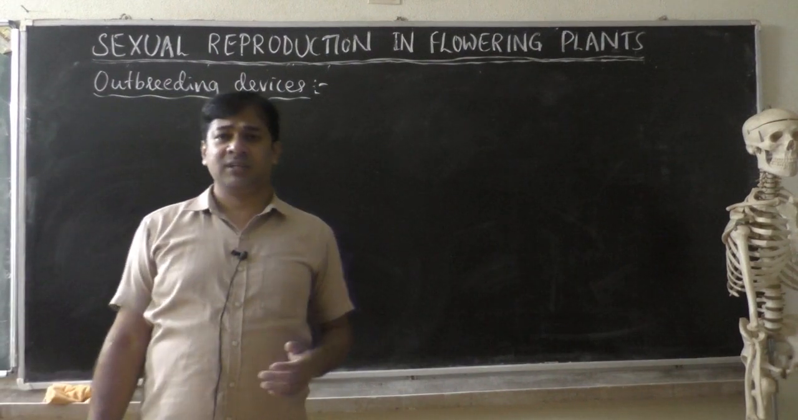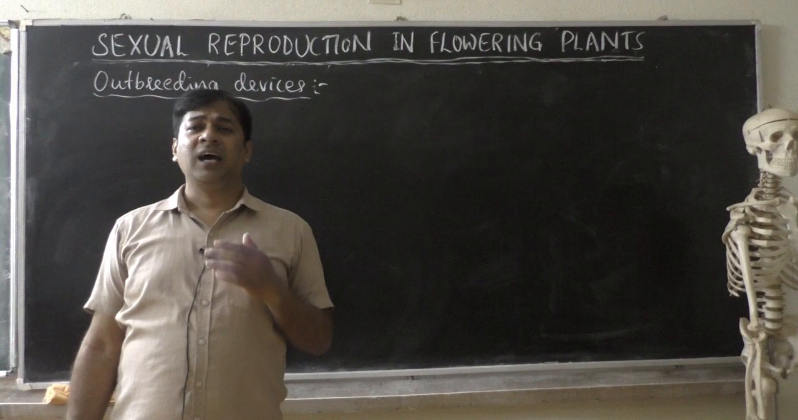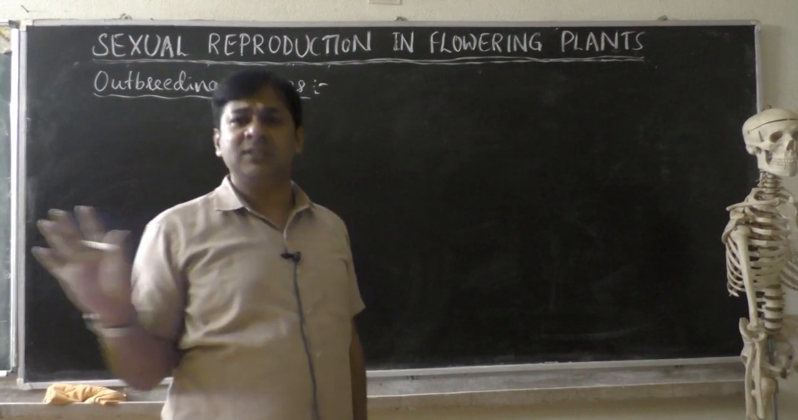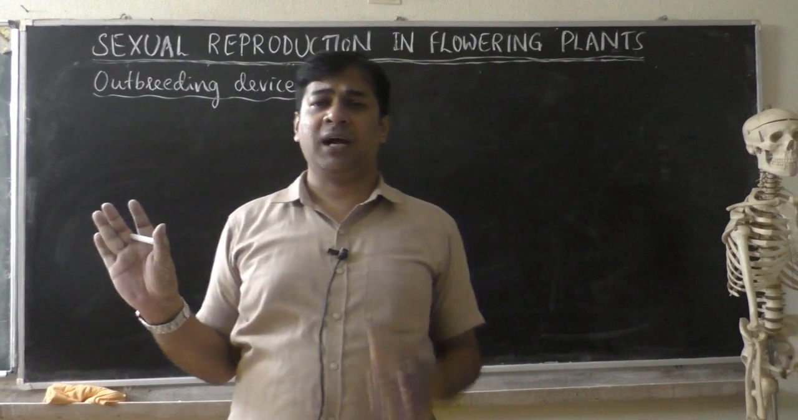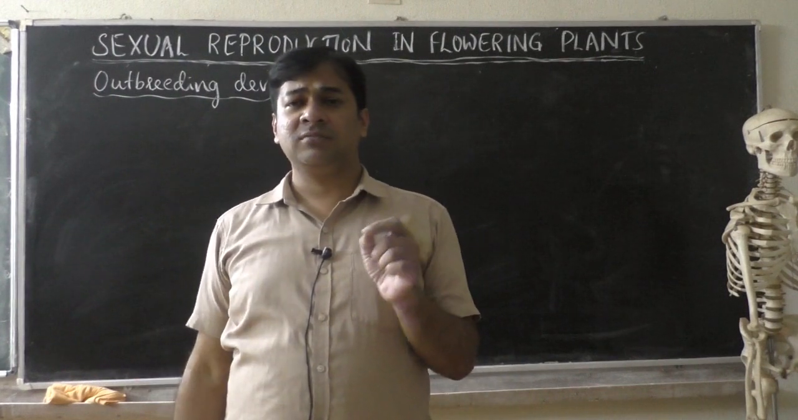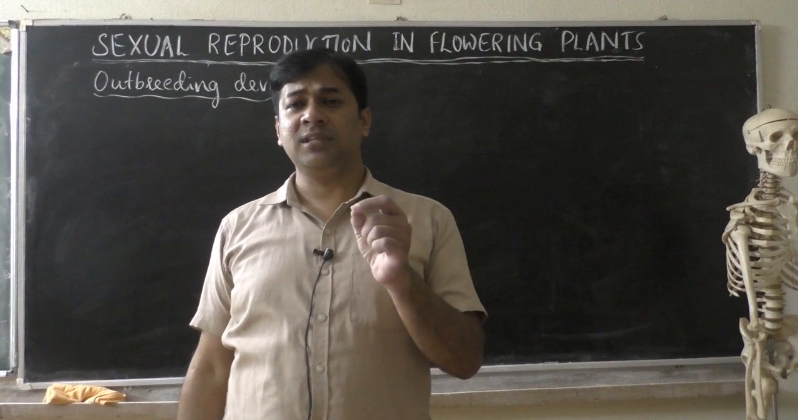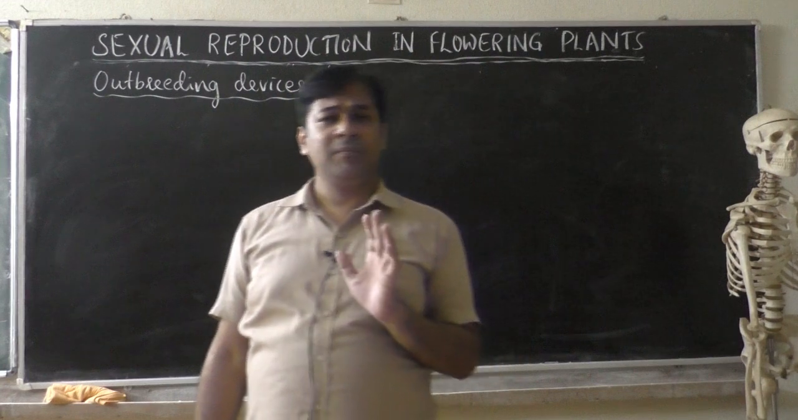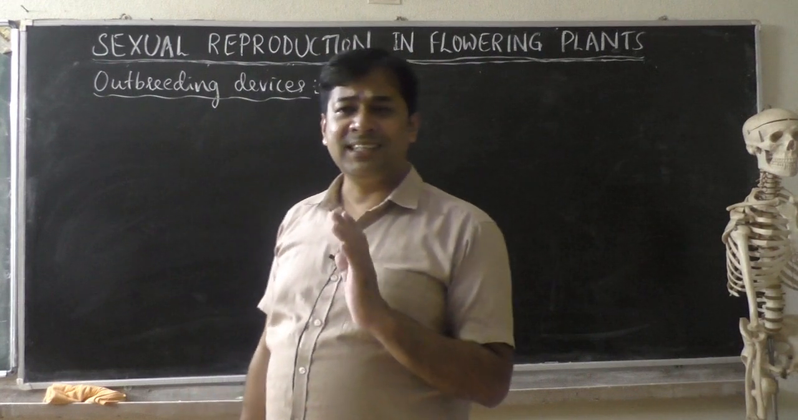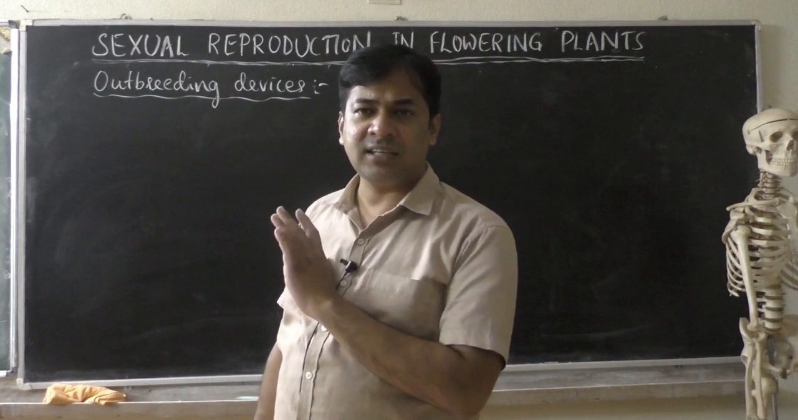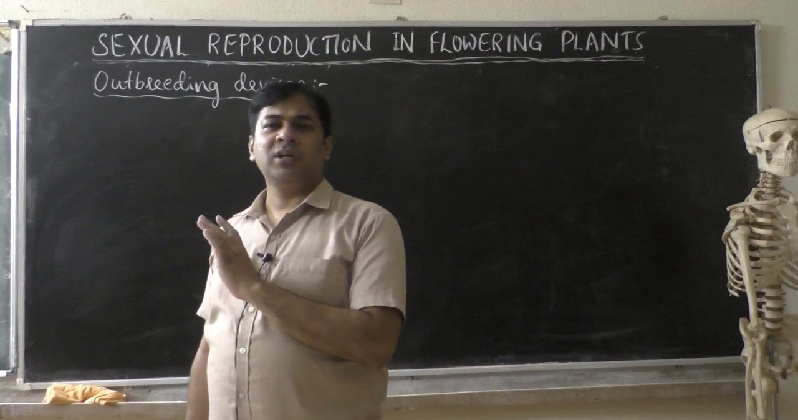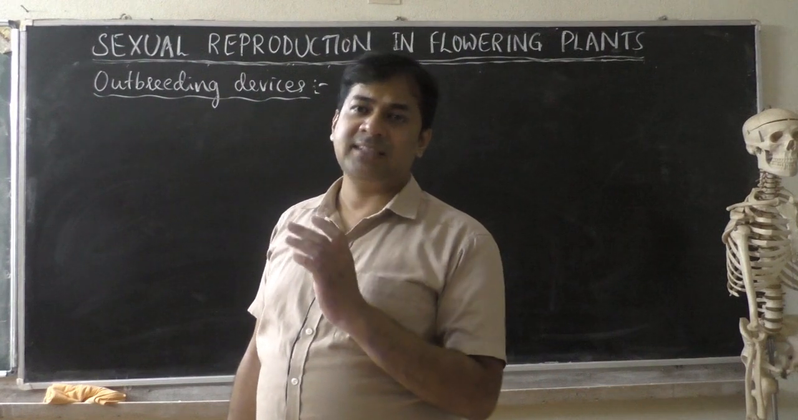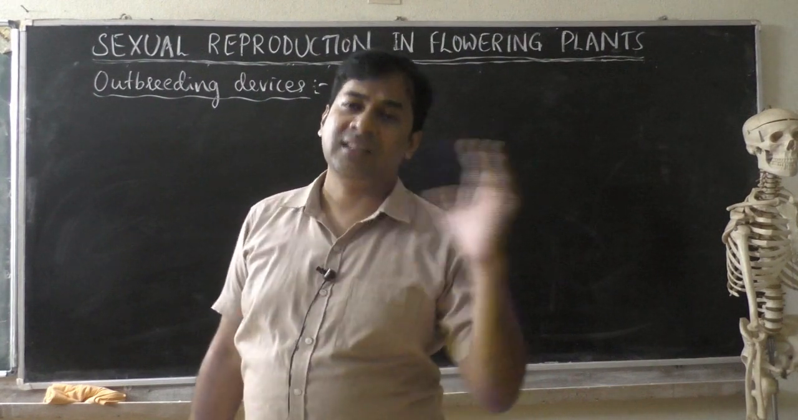The plant makes some modifications just to avoid self-pollination. The plant doesn't want self-pollination. It doesn't want pollen grains of the same flower or the same plant to fall on the stigma of the same plant. The plant makes some modifications to discourage pollen grains of the same flower. So the plant will encourage pollen grains of another plant.